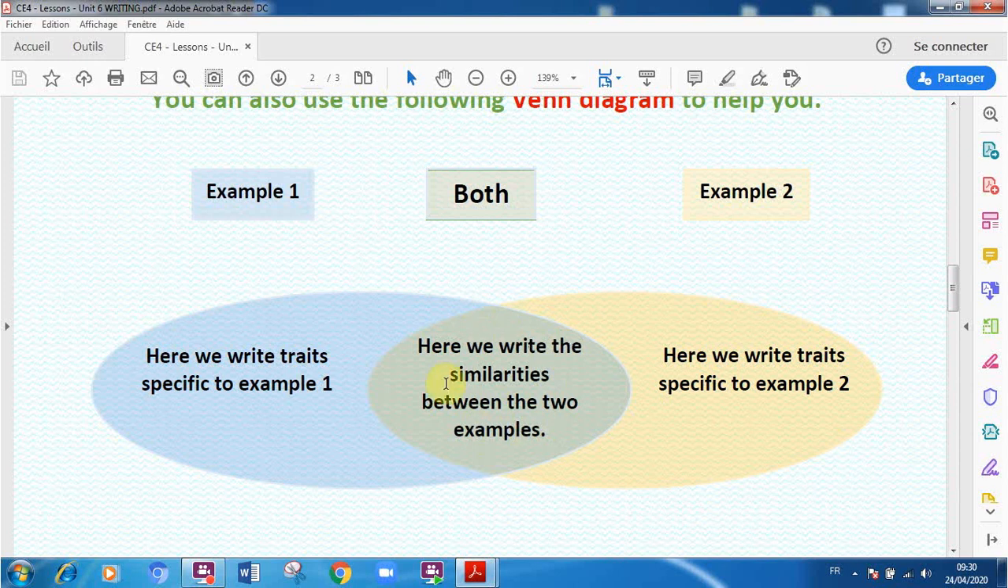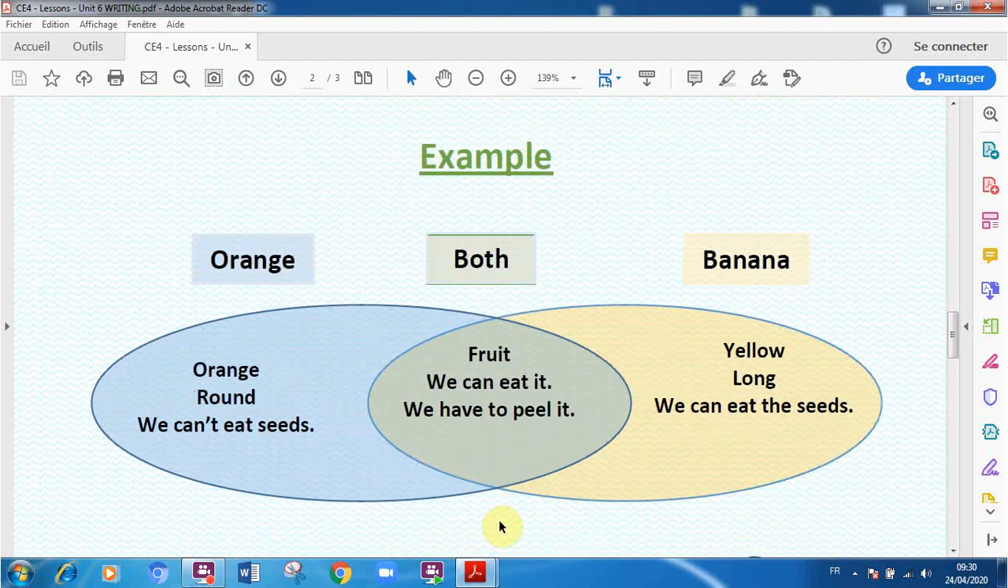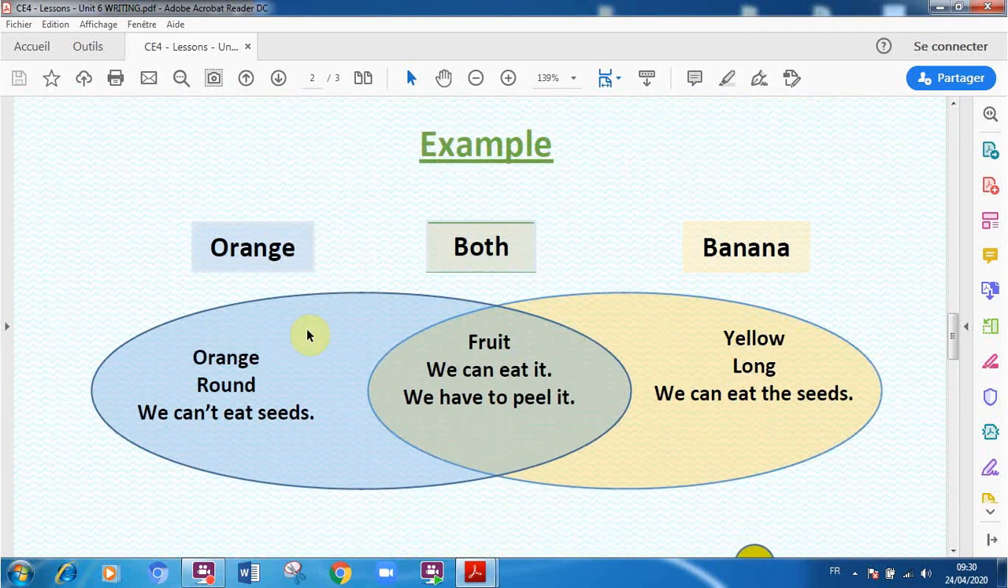But in the middle, here we are going to write the similarities between the two examples. For example, here I'm talking about these fruits. We have here orange and bananas. In example 1, how is the orange? I'm going to write to describe it. It's orange, round. We can't eat the seeds.